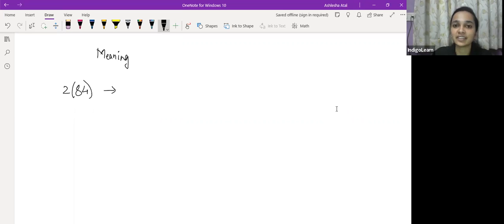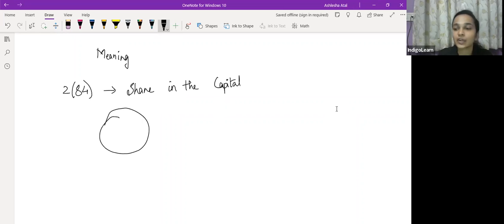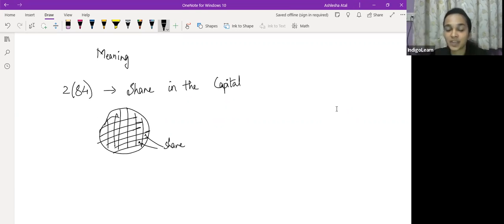Look at how the definition has been given. Definition में आपको बस इतना बोला है, share means a share in the capital of the company. So if we try and understand this in simple language, तो क्या होता है, say ये पूरा capital है कंपनी का, और ये जो कैपिटल है, it is divided into small units, and each unit here is called a share. ये जो स्मॉल यूनिट्स है उनको हम शेयर बोलते हैं. So the capital of the company is divided into small units, small parts, and those units are called shares of the company.